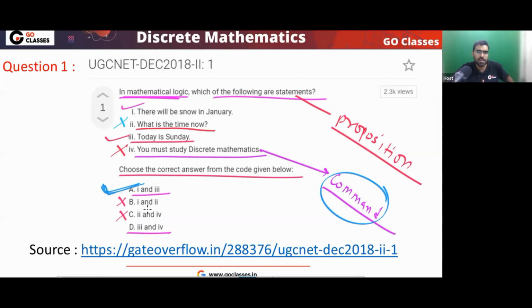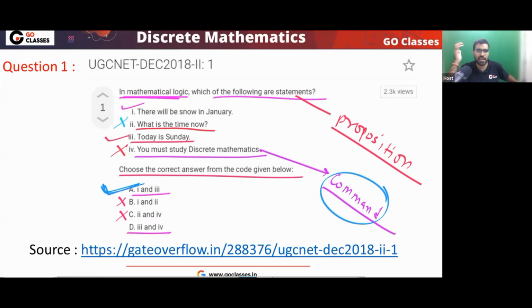Is this clear? In the exam, this is how you can solve it. If this question comes, what is a proposition? This type of question will never come in a GATE type of exam. In a good exam, they will never ask you. In GoClasses and GATE Overflow test series, we will never ask you. If you see this type of question in any test series, leave it immediately, for your benefit. In any good exam, they will never ask you this type of question.